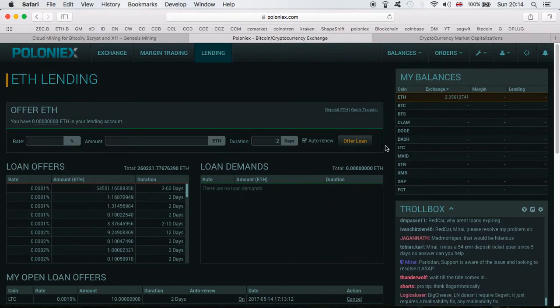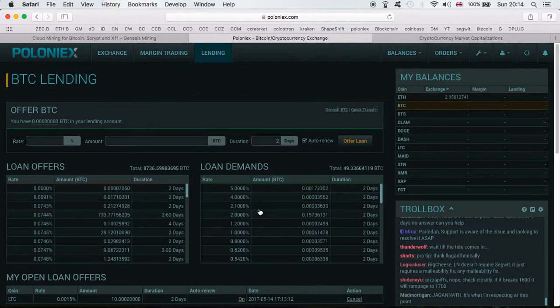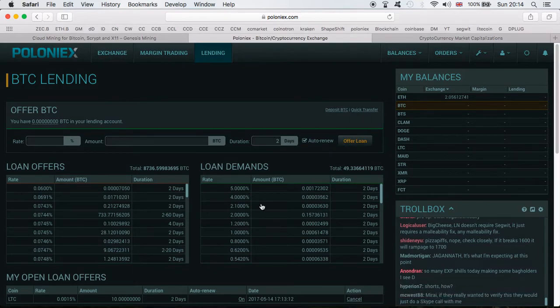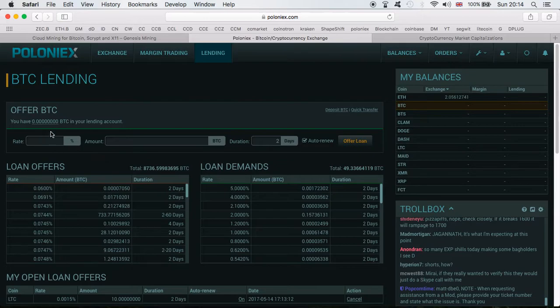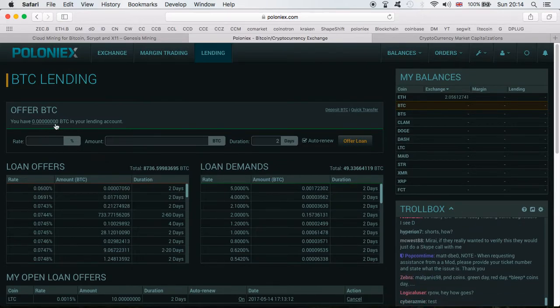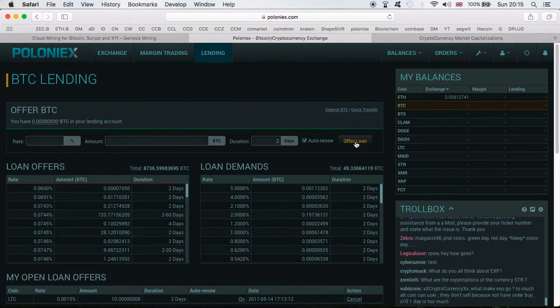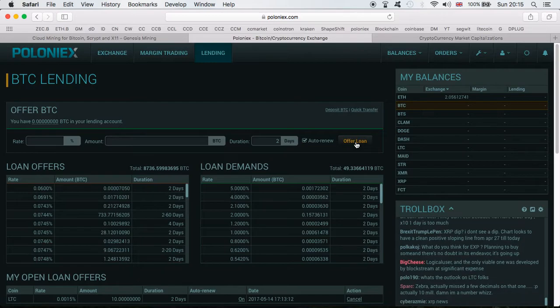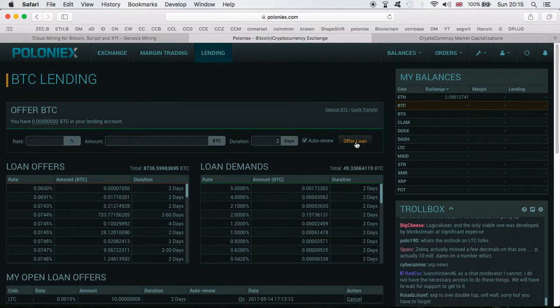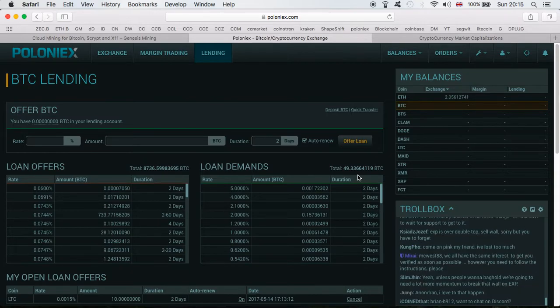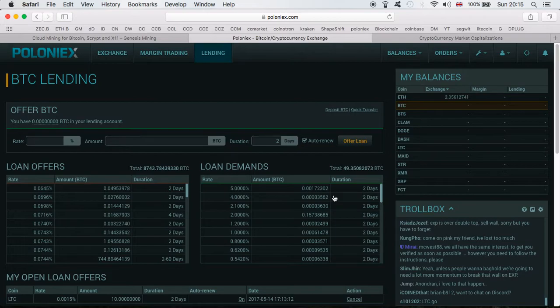So let's go now to the Bitcoin, because this is where you can immediately start earning money. So pretty much the same thing, guys, as what we saw. I don't have any Bitcoins at the moment, so I can't transfer anything onto my lending, and I can't start lending at the moment. But I'm definitely gonna start building up my Bitcoin, so I can start offering and earning interest. And we're going to calculate the potential earnings in a moment.